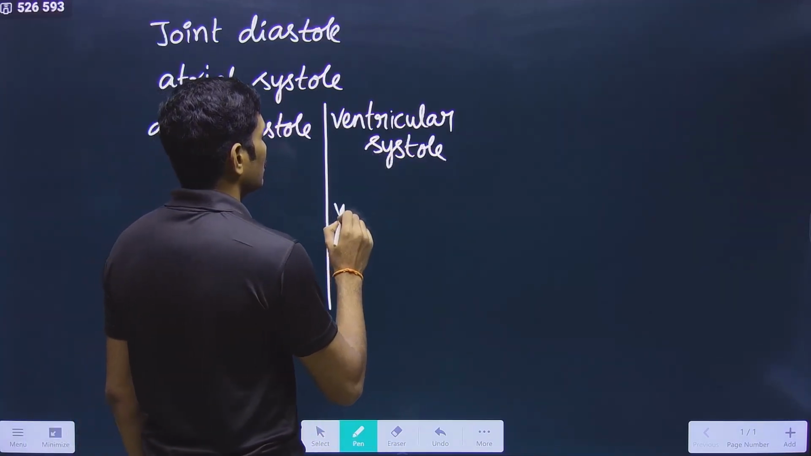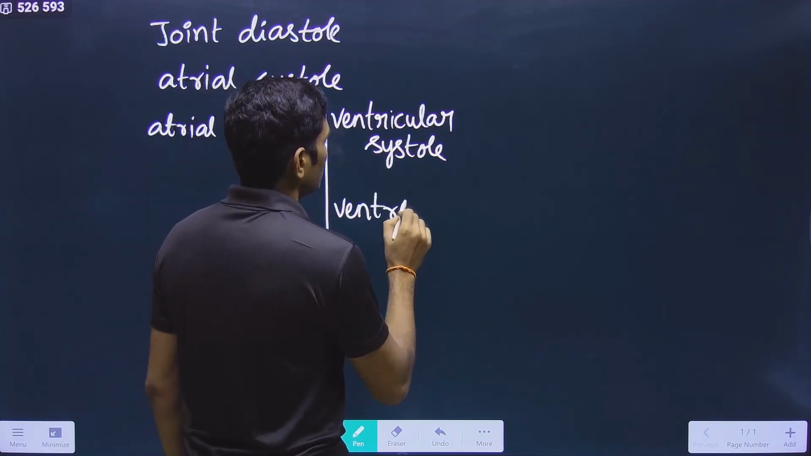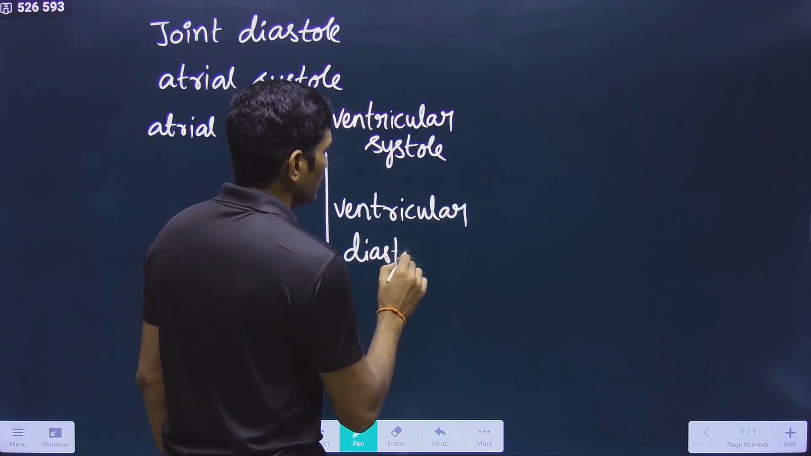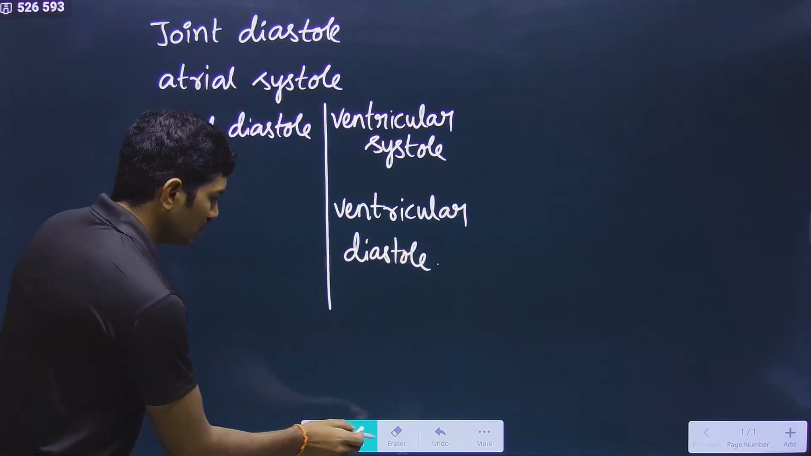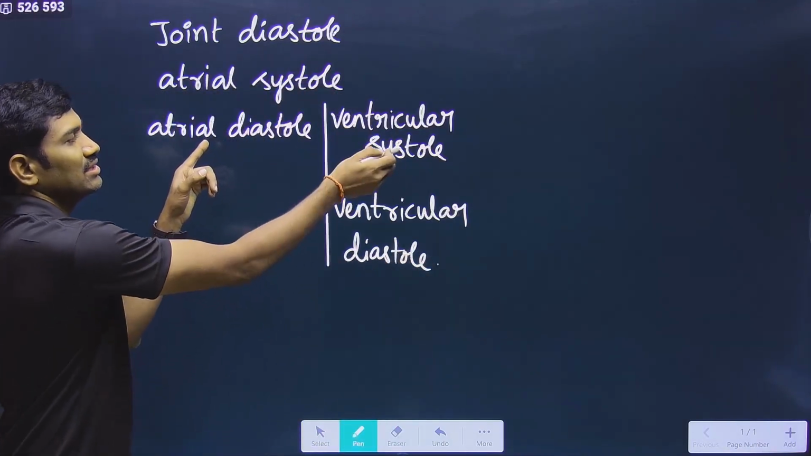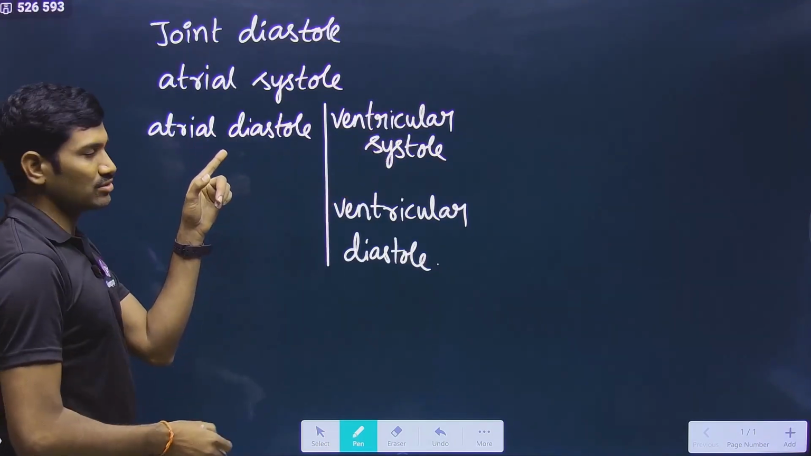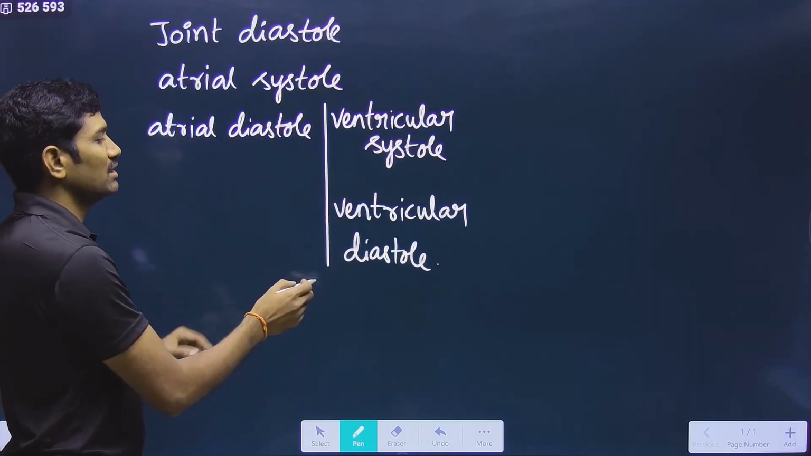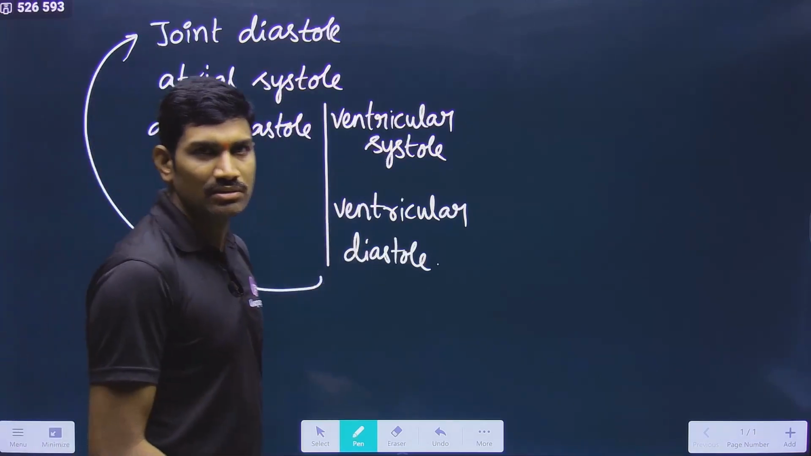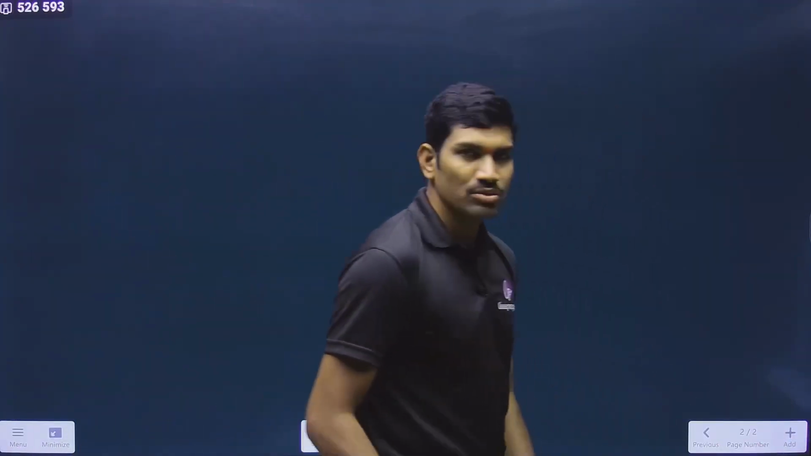Next one, after this ventricular diastole will come. So in this way, again initially ventricles are in systole while atria are in diastole, but after that both of them are in diastole. Now it is called a joint diastole. Once again it will be repeated. Yes or no? Now let us quickly go through this information.